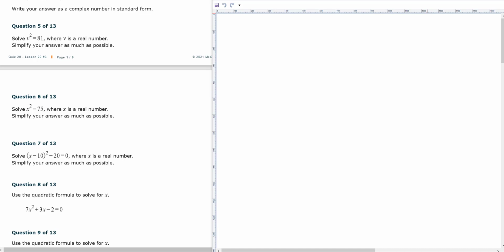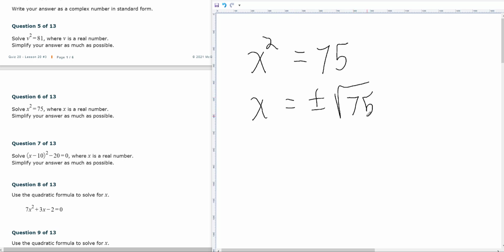So number 6, x squared equals 75. I don't need to move that over and factor. I do know that I'm looking for two answers. I can say that x is the plus and minus square root of 75. So I can reduce this. 75 is 25 times 3, and the 5 can come out.